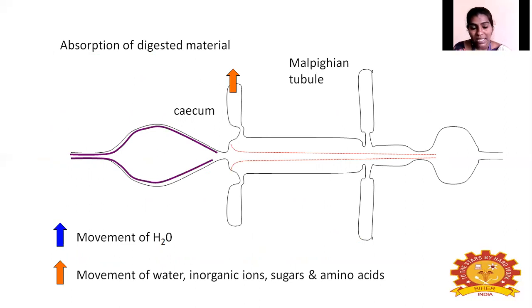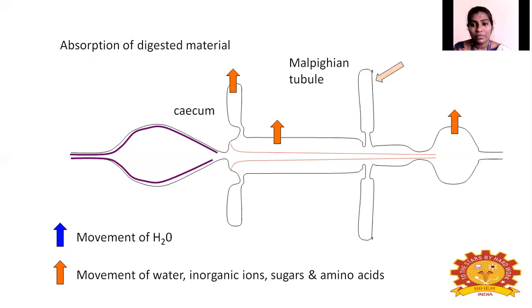You can see in the gastric caeca the water and organic ions are absorbed and taken for energy. Then the midgut wall also absorbs, and again water and amino acids are reabsorbed in the rectum. I told you this sac-like part is the rectum, reabsorbing the water and amino acids.